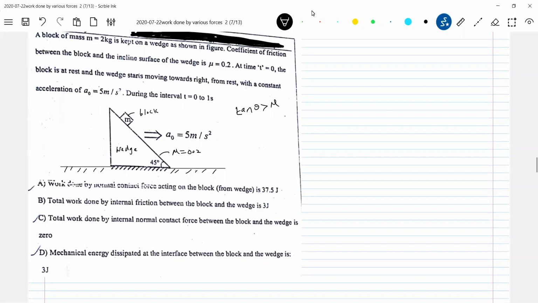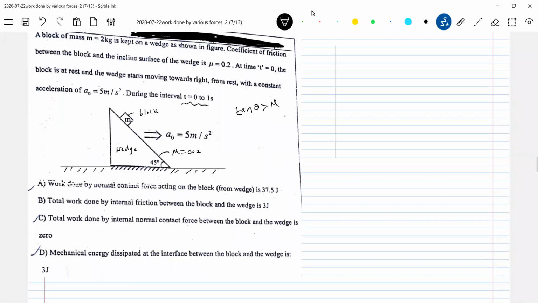But he's asking for work done. For work done, what is needed? The displacement of the block and the displacement of the wedge. Can we determine that? Yes, we need displacement. For what interval of time? T equal to 0 to 1 second. So let's get into the acceleration part first.